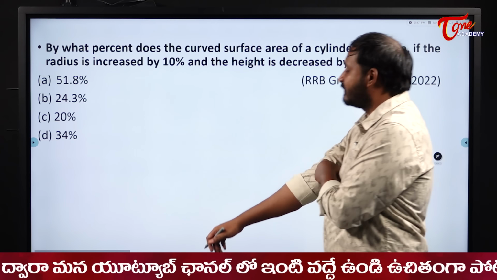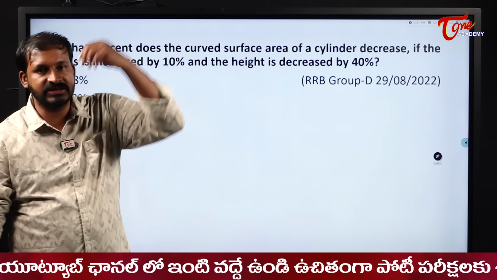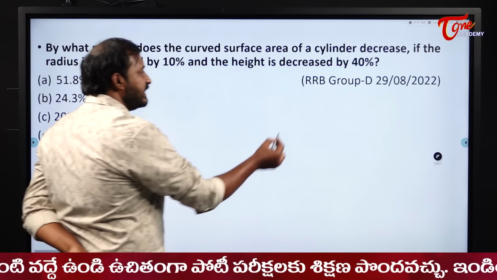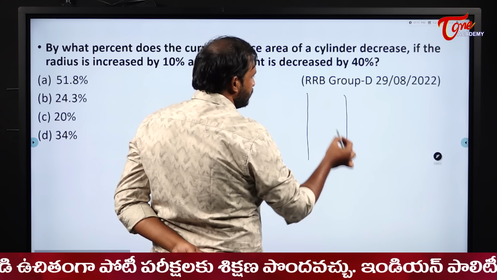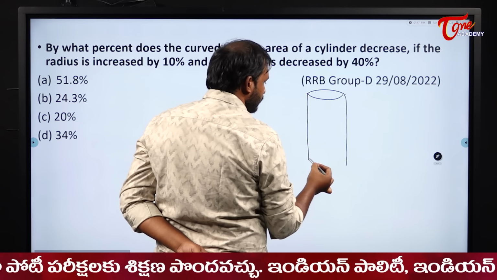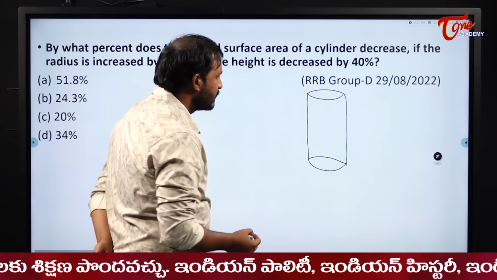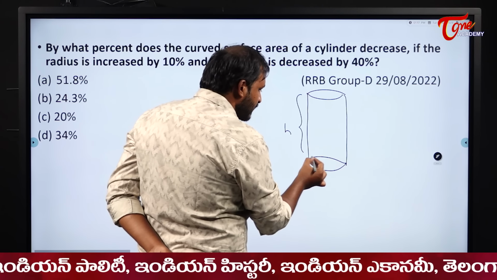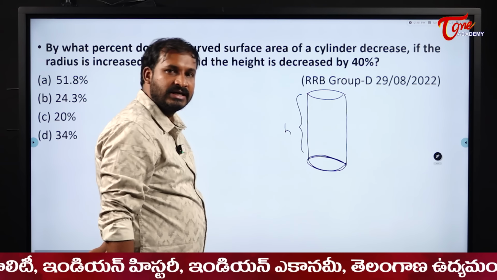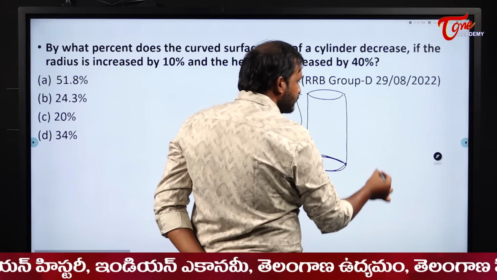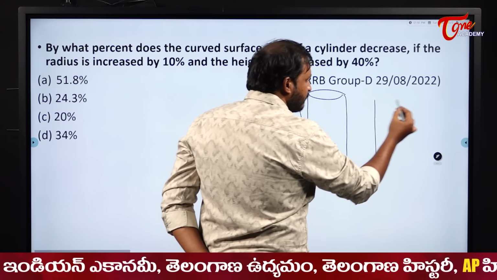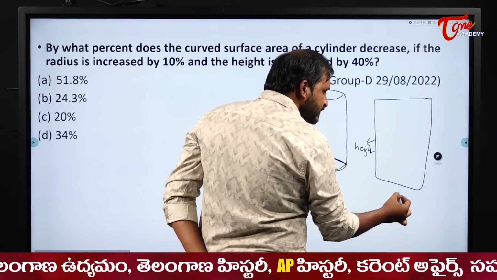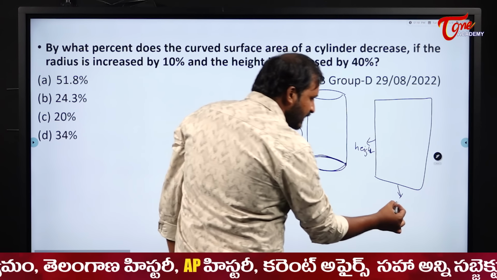What is the percentage change in the curved surface area? First of all, tell me what is the formula for curved surface area of a cylinder? How the cylinder will be there, students? First of all, it is related with mensuration. So this is the cylinder, this is height h, and this will become what? Circumference of the cylinder. When you cut and open it along its vertical, it becomes like this, right? So what is this? Height. And what is this, students? This is circumference, right?